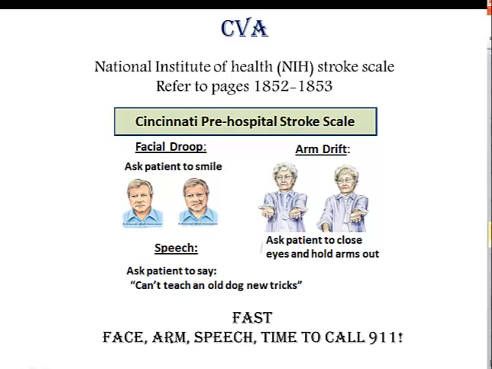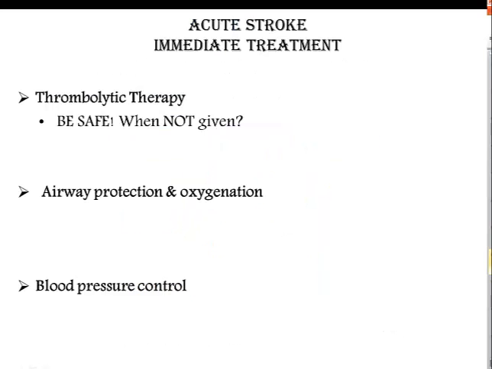So, this is a quick assessment. If one or two of these symptoms are positive, the person needs to get to the hospital. So call 911. If the time of onset is unknown, we're going to calculate when they were last seen awake. We have to include the time it took to get to the ER, to be seen, and to have the CT scan performed. We need to discuss immediate treatment for an acute stroke.